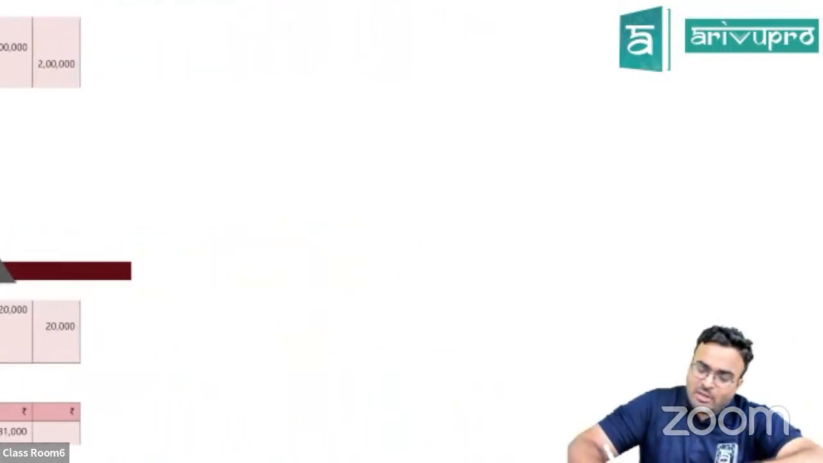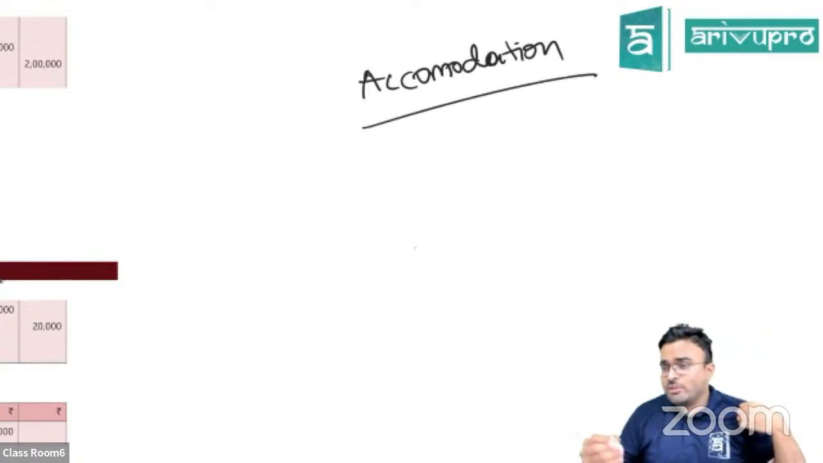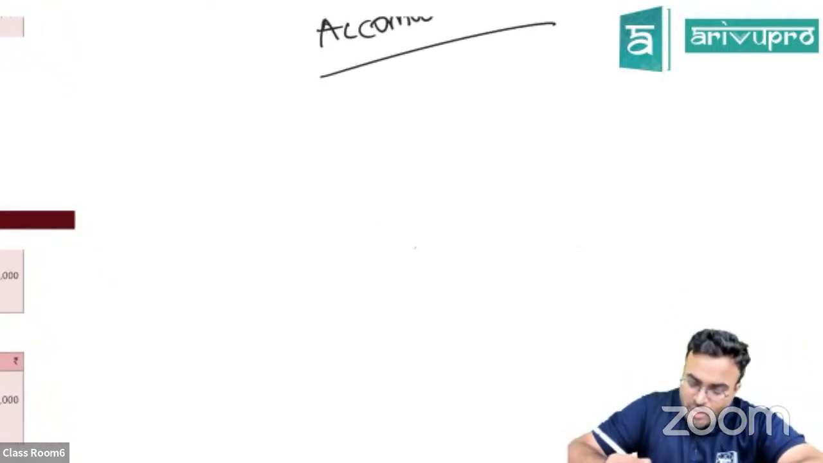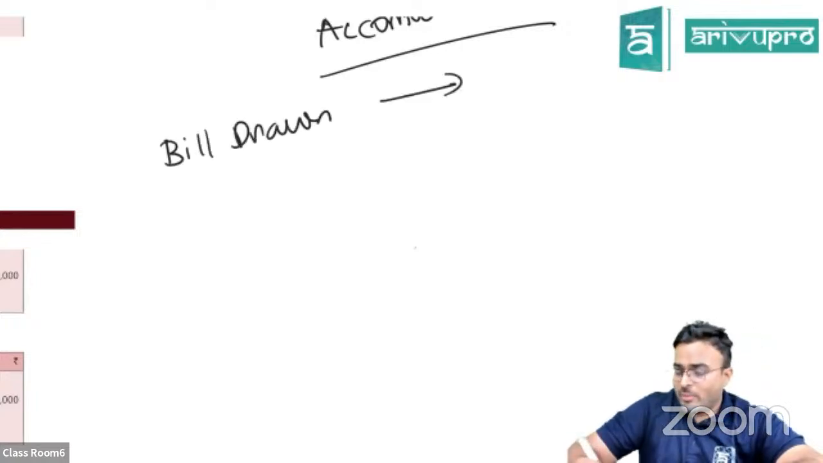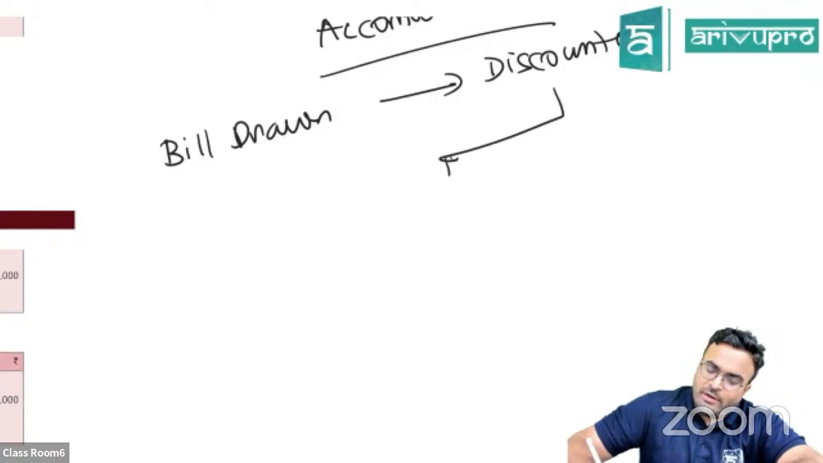Okay, this is an accommodation situation. That means there is no business relationship before this. One person draws a bill on the other person and they just share the amount. Remember this, first a bill will be drawn. Whatever bill is drawn, that will be discounted. Once it is discounted, it is going to be shared between the two parties.